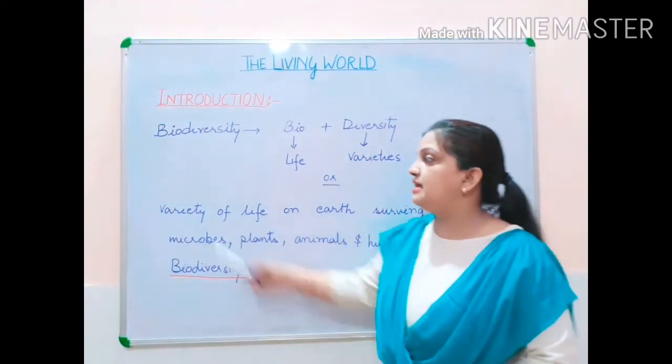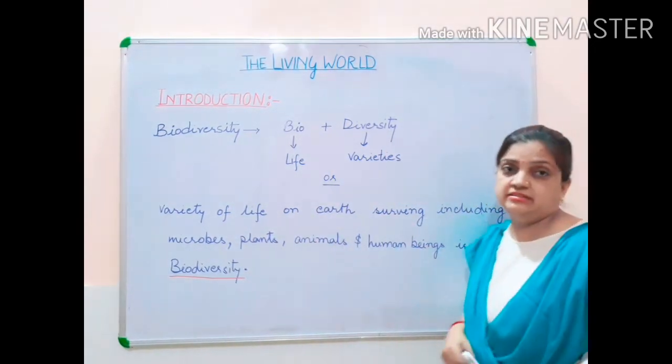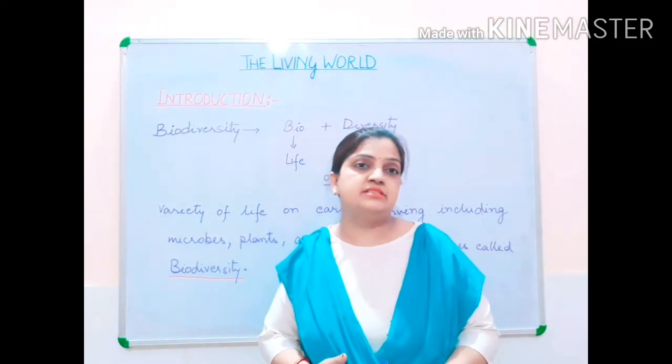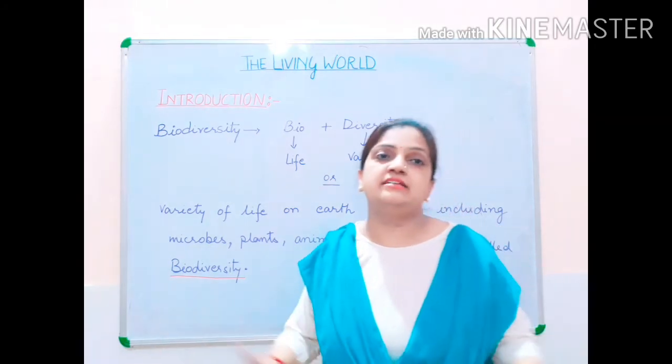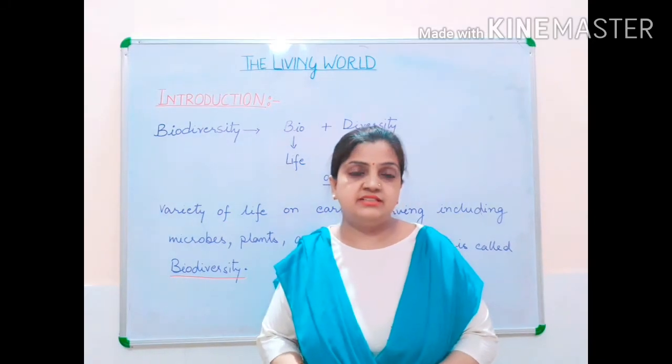We can define it as the variety of life on earth, including microbes, plants, animals, human beings. So we can put all these categories of organisms into the category of biodiversity.